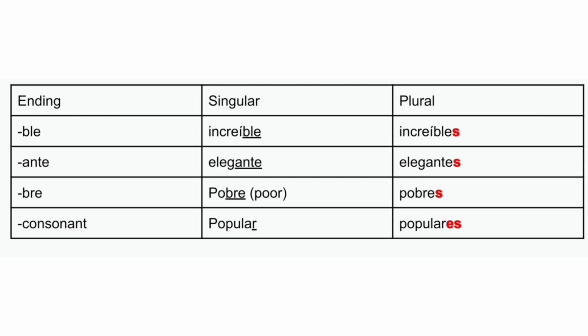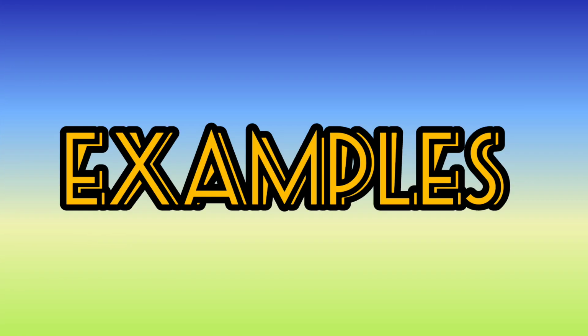The ending ante in words such as elegante, elegant, elegantes, plural form. The ending bre: pobre, poor, pobres, plural. And finally we have the ending with a consonant, for example, popular, populares. So let's see some examples.